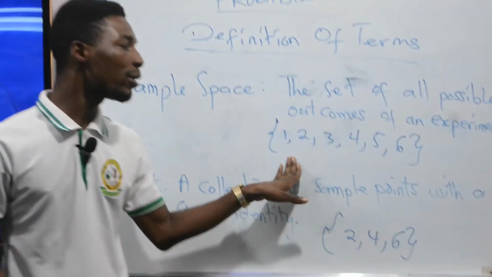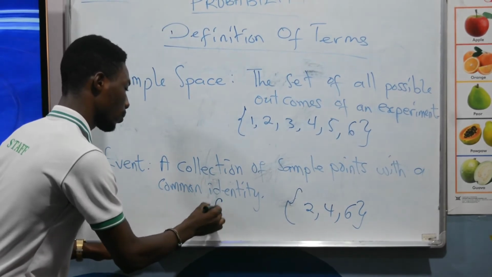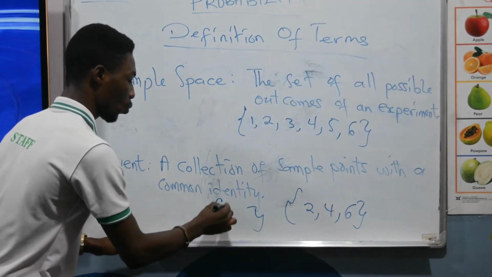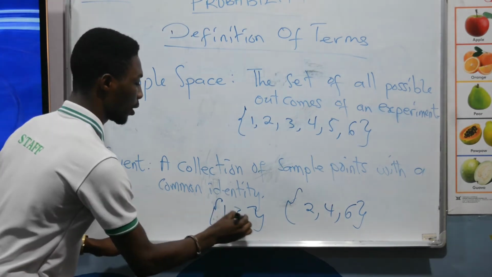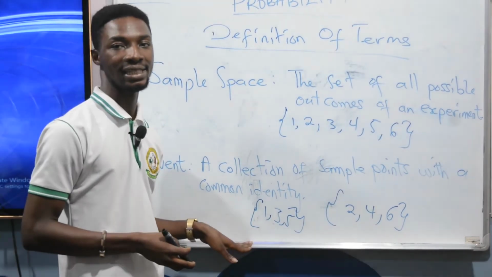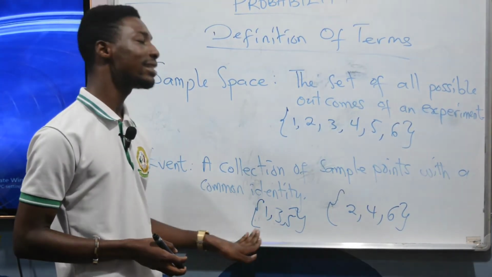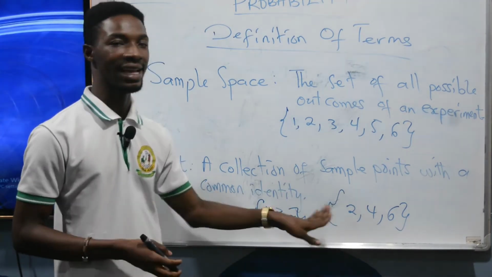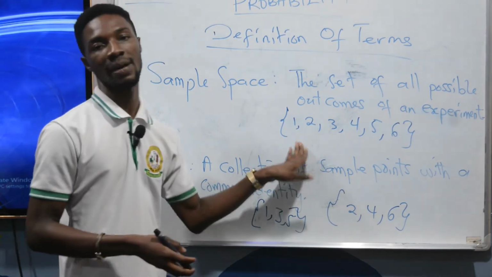I can also build an event of odd numbers. So 1, 3, 5 form a set, and this is an event of odd numbers. You can find all these sets in the sample space. All events are subsets of the sample space.